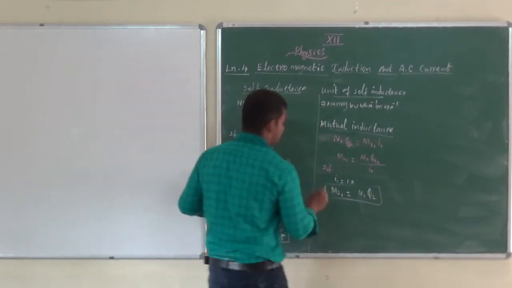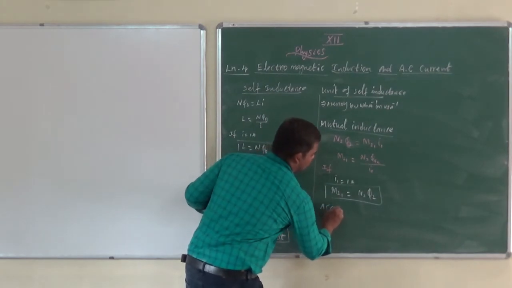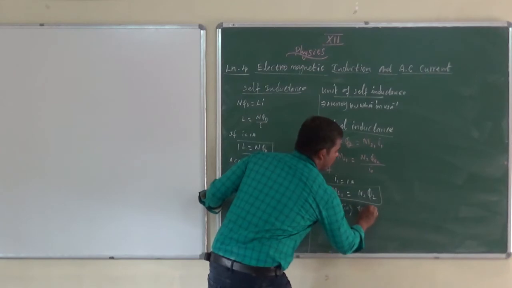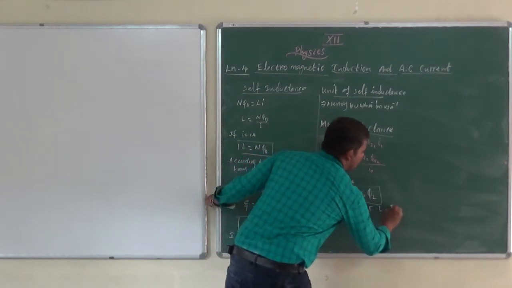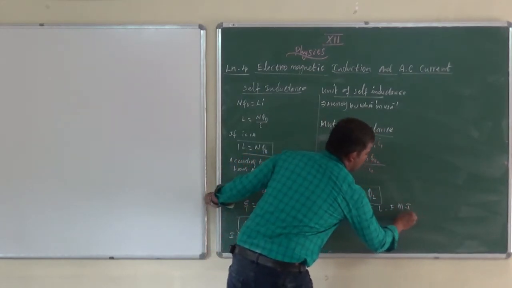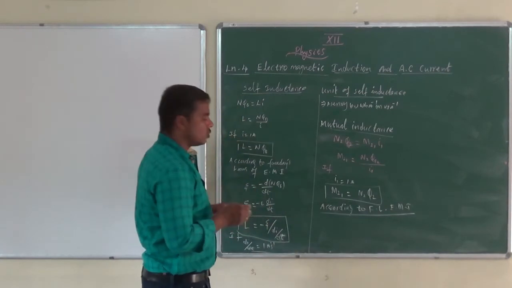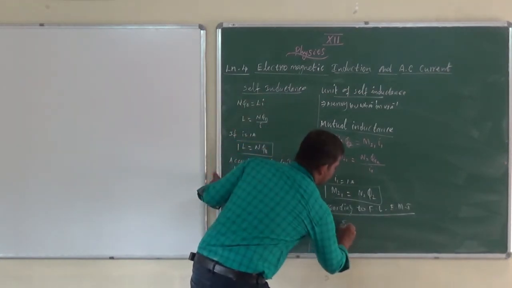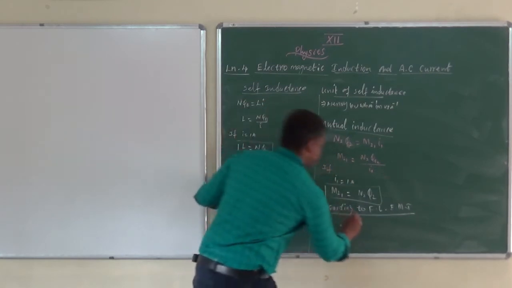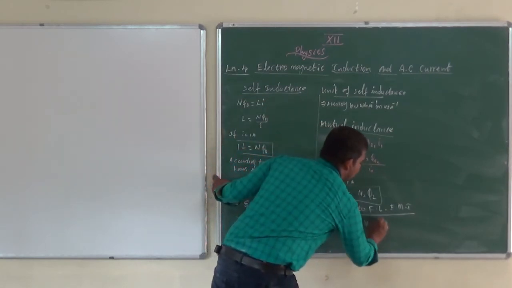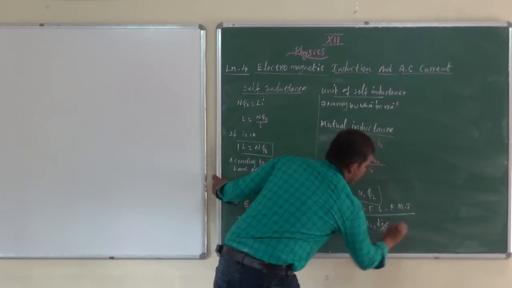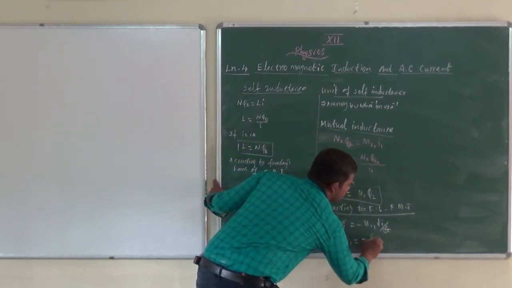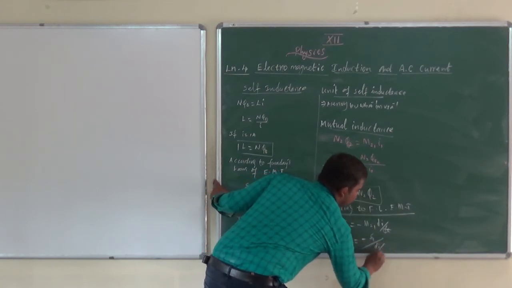And another method, according to Faraday's law of electromagnetic induction, short form, there is no time, that's why. So induced EMF ψ equal to minus M21 dI1 by dt. Then M21 equal to minus induced EMF by dI1 by dt.